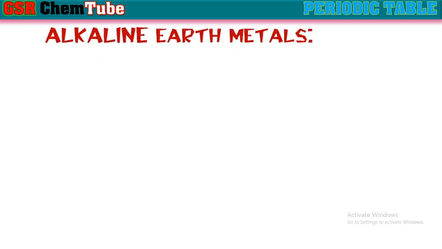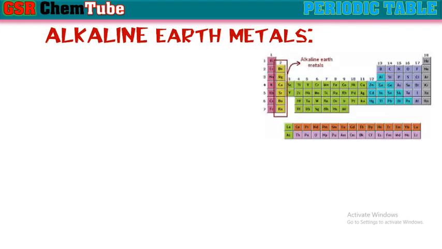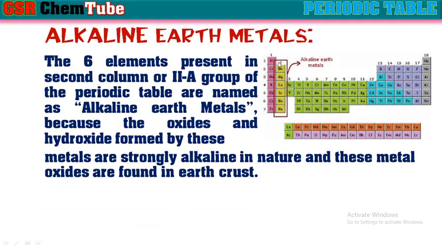Next, alkaline earth metals. The 2A group or second column elements of the modern periodic table are known as alkaline earth metals because the oxides and hydroxides formed by these metals are strongly alkaline in nature, and these metal oxides are found in the earth crust.